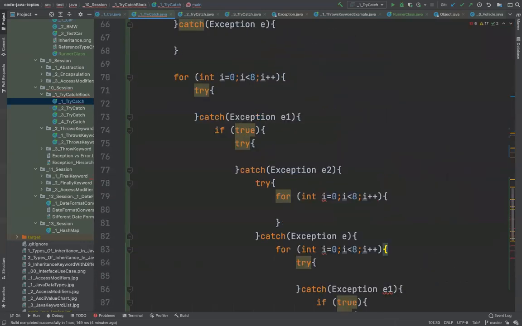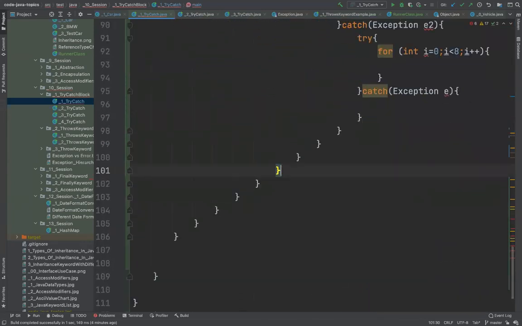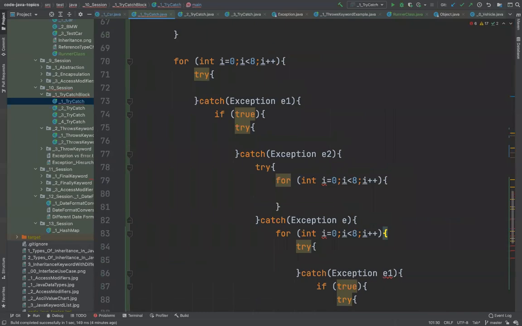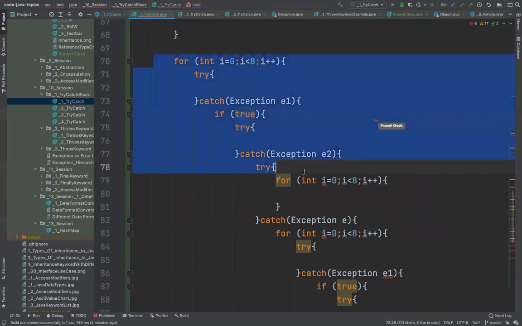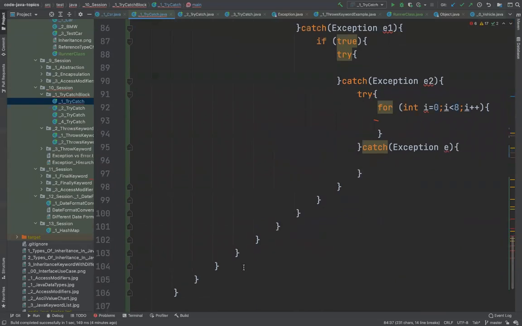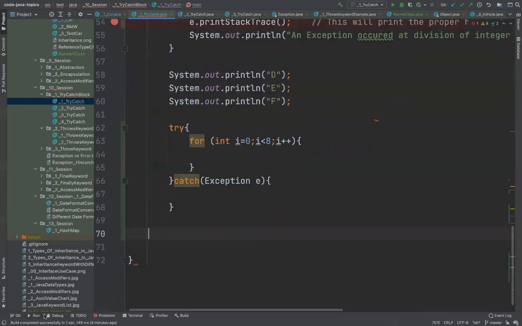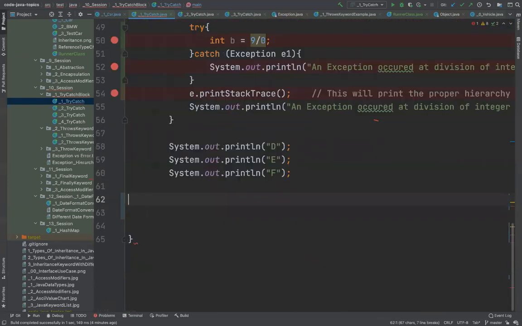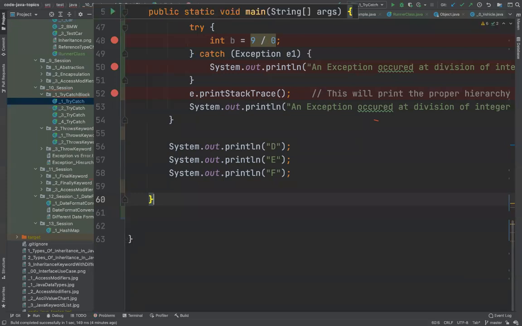More complexity. Okay, so the idea is you wrap the code inside try. Wherever you want to do it, you can do it. No one is stopping you. You can do it anywhere. The code just has to be wrapped in try, so that if it throws an error, you can handle it. The code doesn't stop.